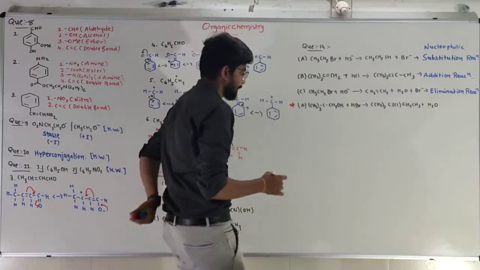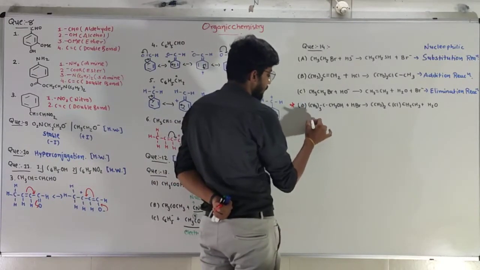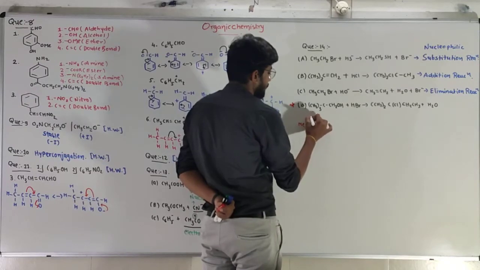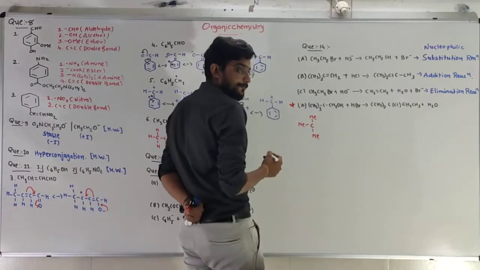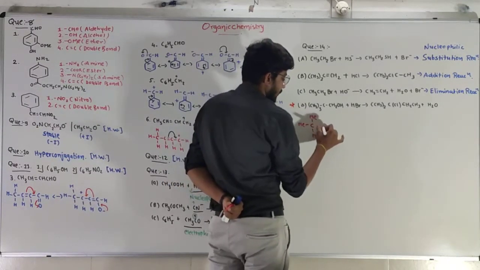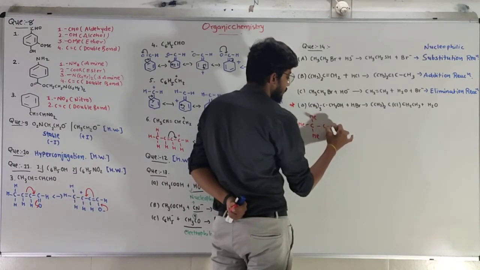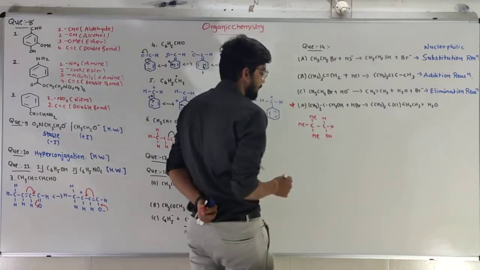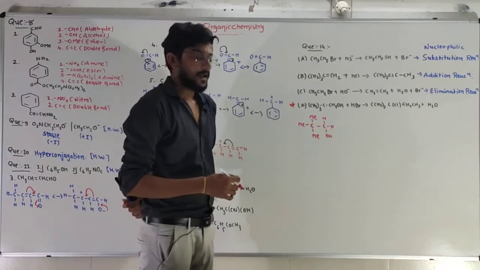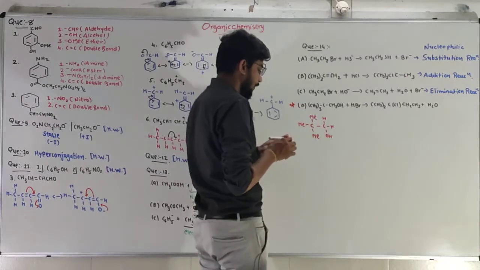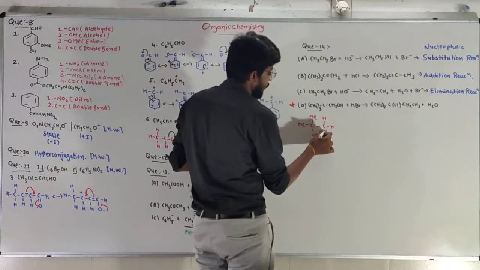Let's see. Carbon with 3 methyl groups, CH3 means Me, connected to the carbon with OH and 2 hydrogens, right? Now, the electrons of this C-OH bond will be transferred to the oxygen.